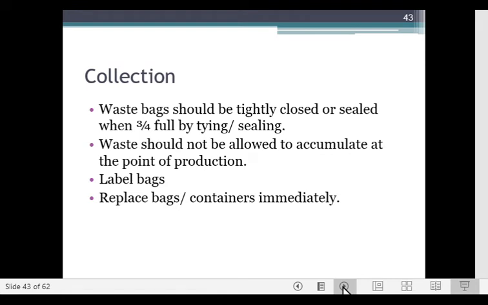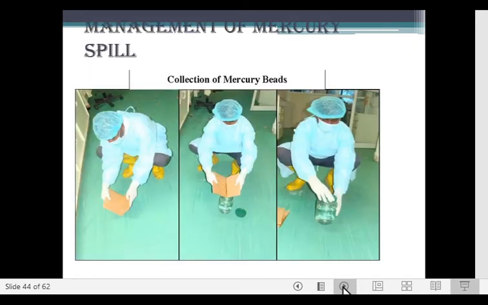The waste bag should be tightly closed or sealed when three-fourths full by tying or sealing. That is because if they are filled to the brim and you tie it, then the waste will overflow outside. Waste should not be allowed to accumulate at the point of production. So it should be repeatedly collected and the bag should be replaced. The bag should be labeled and the bag and container should be replaced immediately after cleaning.